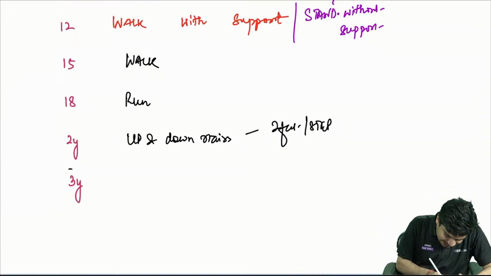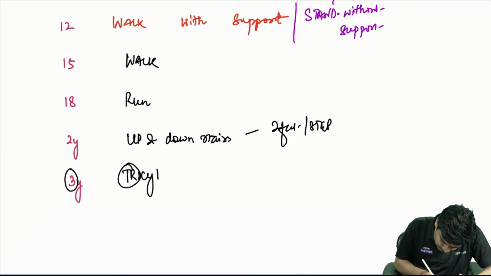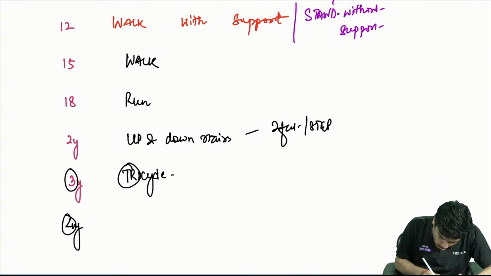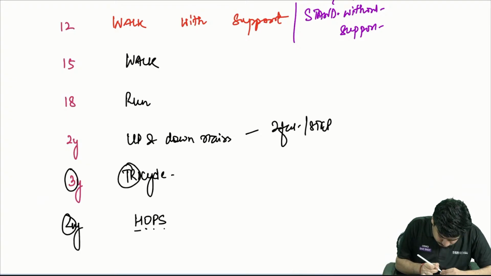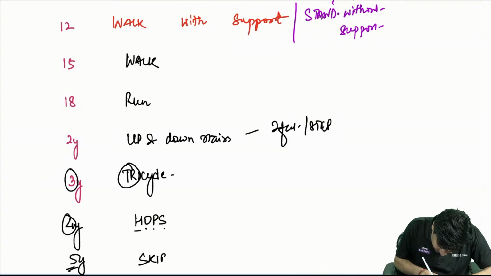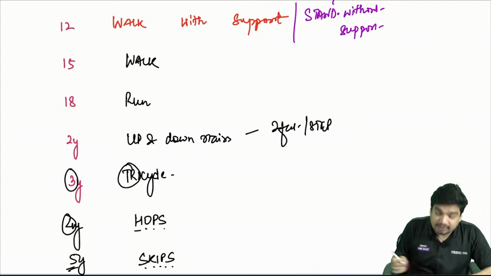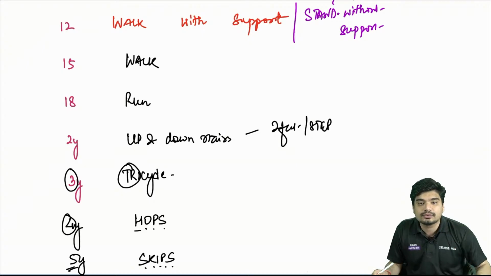At 3 years, 3 has 3 in it. Tricycle is also having 3 in it. So child is able to ride a tricycle. At 4 years, 4 has 4 in it. Hops also has 4 letters in it. So child is able to hop at 4 years. At 5 years, 5 has 5 in it. Skips also has 5 letters in it. Child will be able to skip at 5 years.